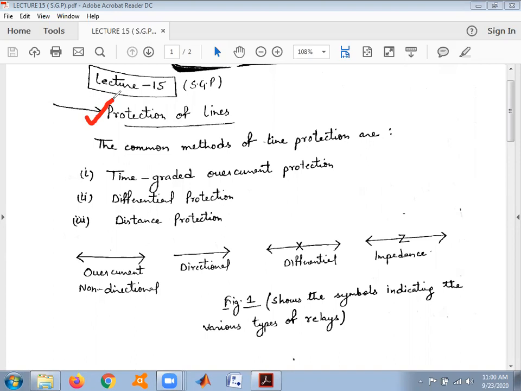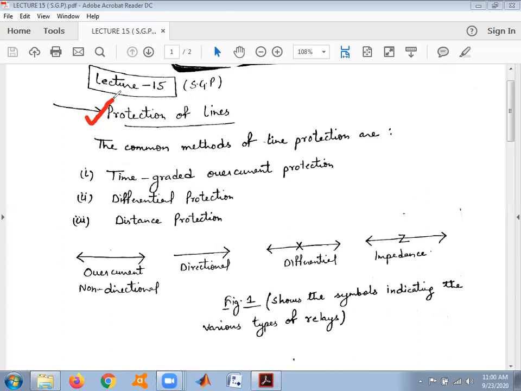The probability of a fault occurring on the line is much more than on other equipment, because the transmission line is greater in length and has more exposure to atmospheric conditions. So the probability of a fault on the lines is much more as compared to faults on equipment such as generators, transformers and the bus bars.